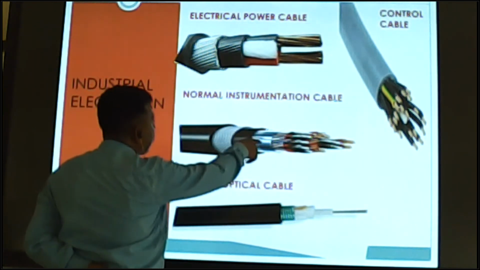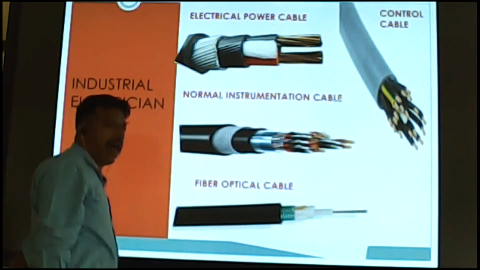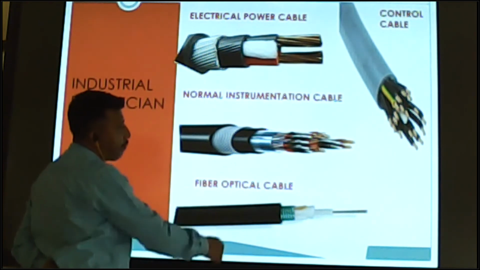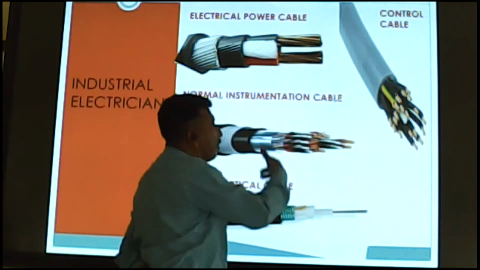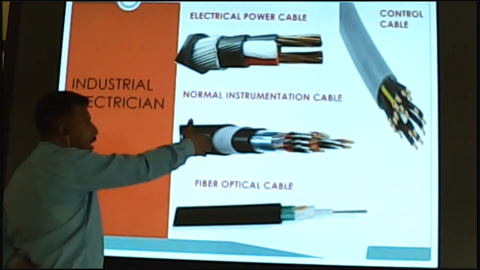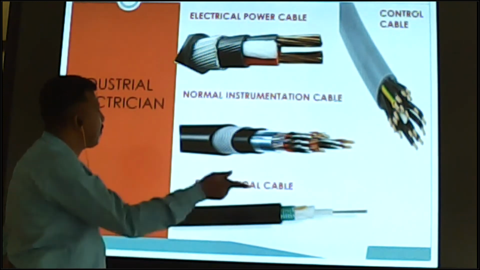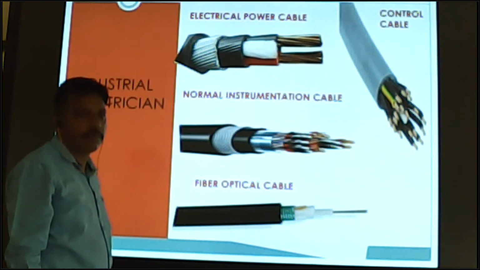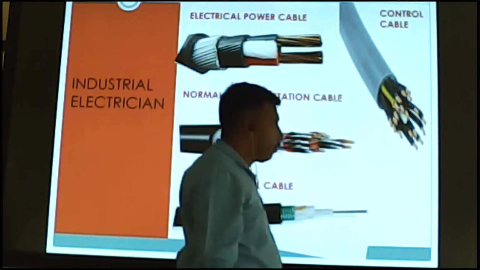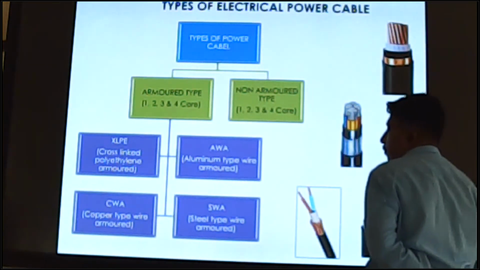This is fiber, and this is normal instrumentation cable. It comes in armor types and non-armor types also. This is the diagram of the fiber optical cable. This is the normal type, armor type instrumentation cable, and non-armor type also comes. Non-armor type means armor is not there. I hope all of you are clear about this one.